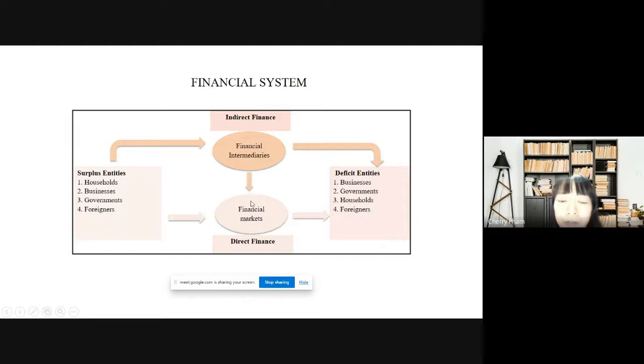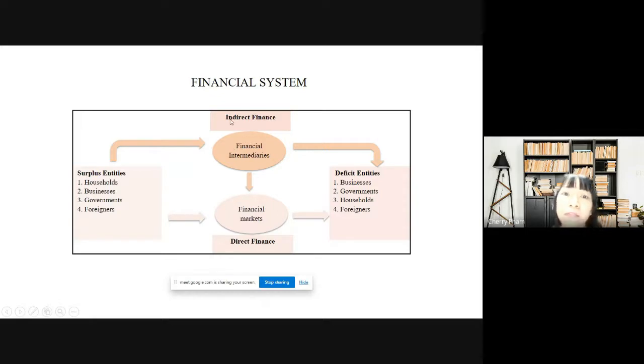So in direct finance, both surplus and deficit entities can meet each other and sell or buy financial assets like stock or bonds through the financial market. On the other hand, we have indirect finance. Indirect finance means that surplus entities and deficit entities can't meet each other, and everything has to be done through financial intermediaries. They don't know each other, and the only institution that helps them is the financial intermediary.